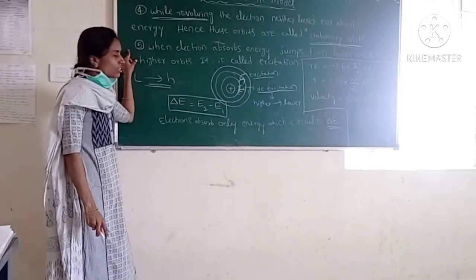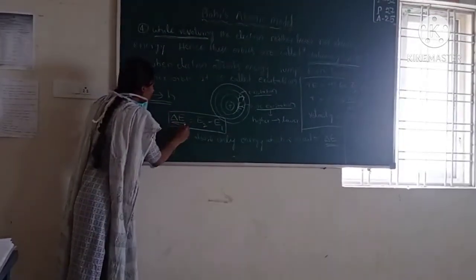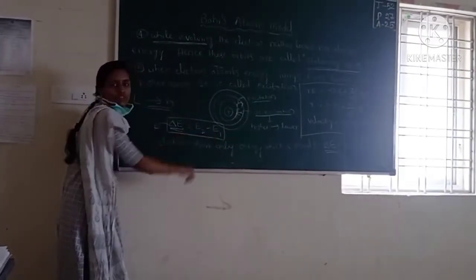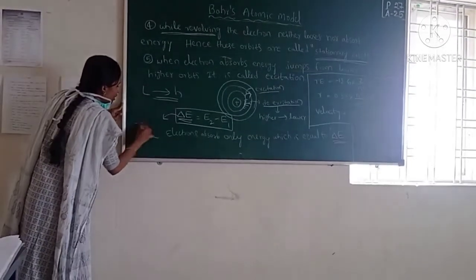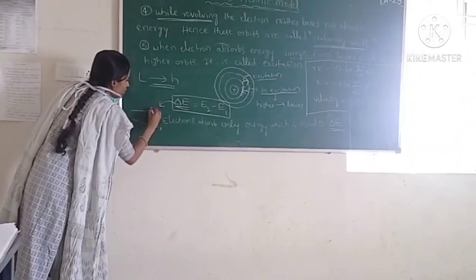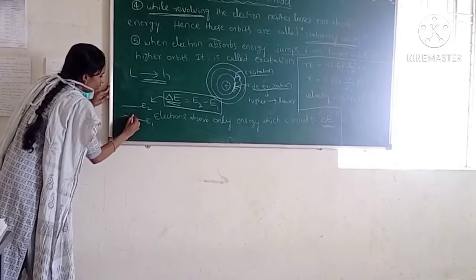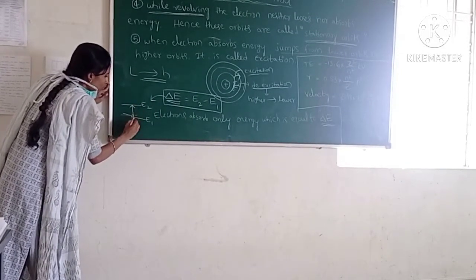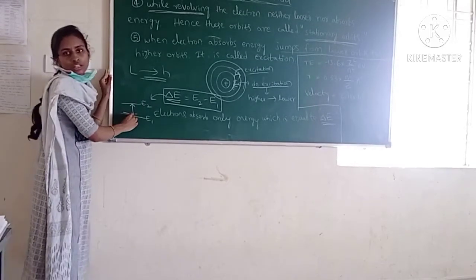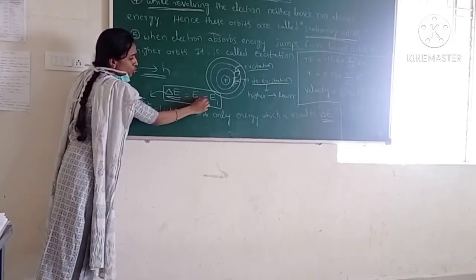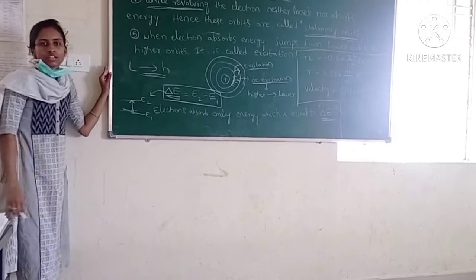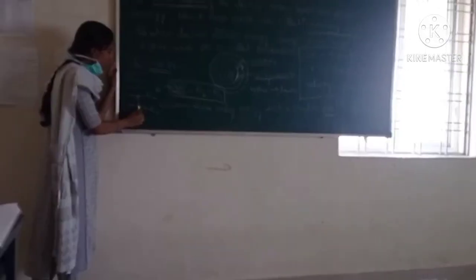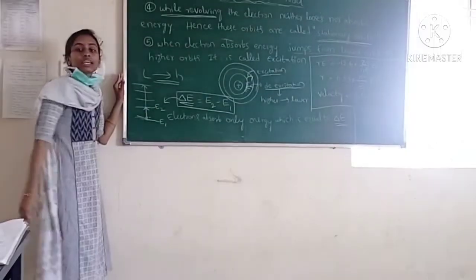And here the absorbed or emitted energy is given by E2 minus E1. Suppose two levels are there: this is the E1 level, this is the E2 level. Here the electron jumps from E1 to E2. This difference in energy is given by E2 minus E1. As we move away from the nucleus, the energy of the orbits increases.